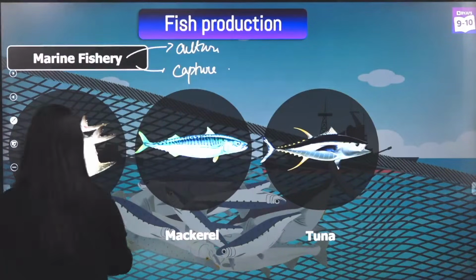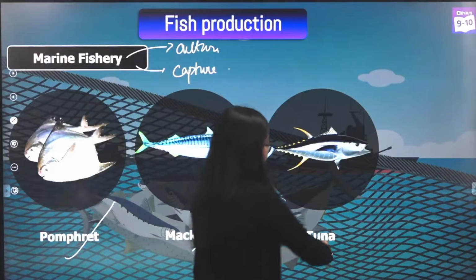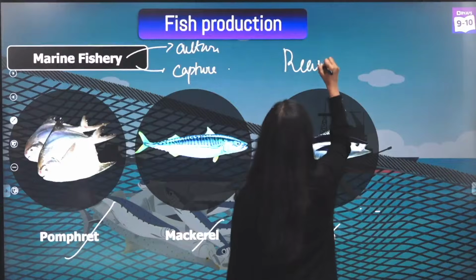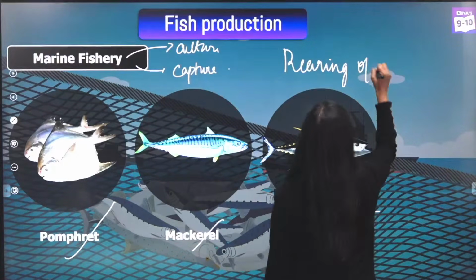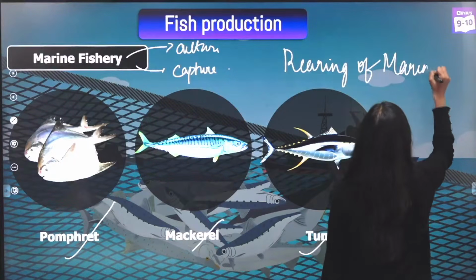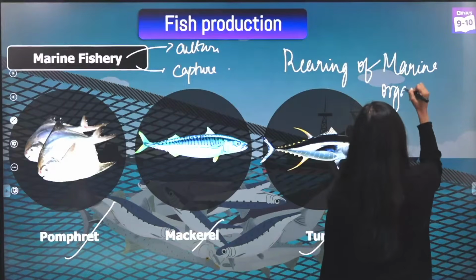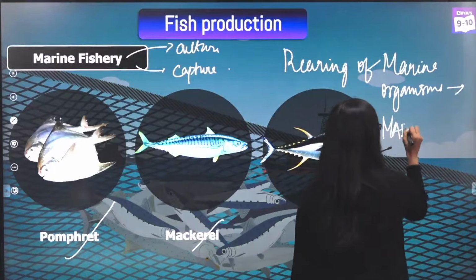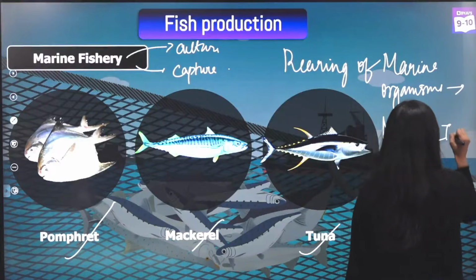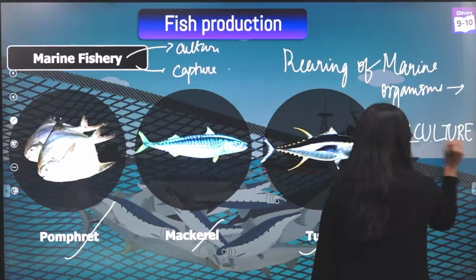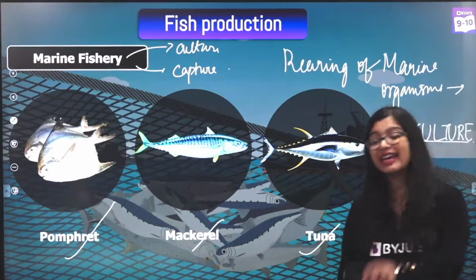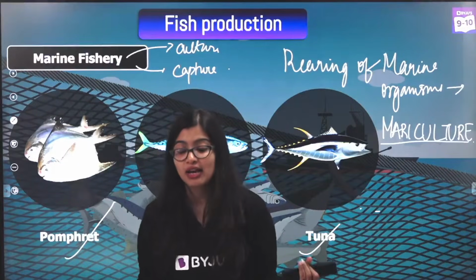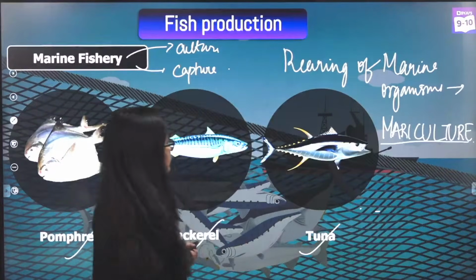Now some of the economically relevant ones are pomfret, mackerel and tuna, right? And we see that this rearing of marine organisms is what we call mariculture. So here you are rearing marine organisms, which is what is mariculture. Aquaculture is aquatic organisms irrespective of where they are. Mariculture is marine organisms, right?